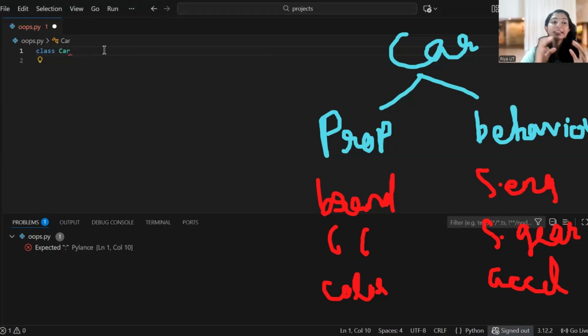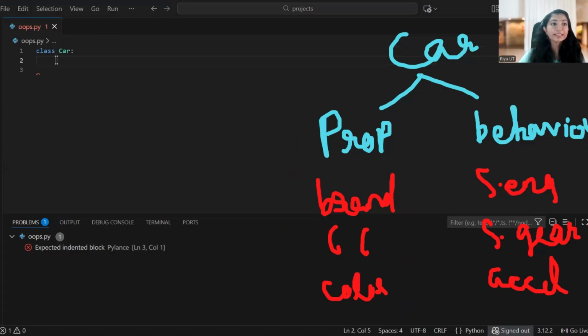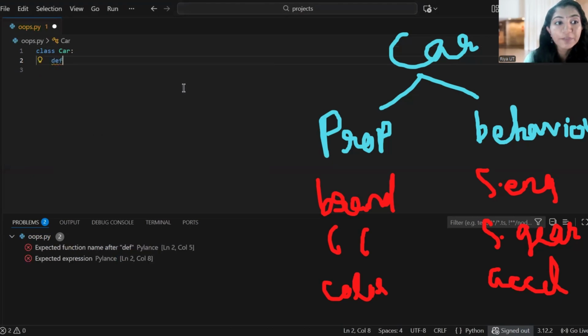So we have to write the code inside the class only while we are writing object-oriented programming. You have to mention the class called car, and then you have to put the colon like this. And inside it you have to put the indentation, right? 4 spaces or just one tab. Then we have to write all these properties. To write this property, you want to write the property inside a function only. Which function, if you ask me? In the last class, I taught you how to write a function. To write a function, you use the def keyword.